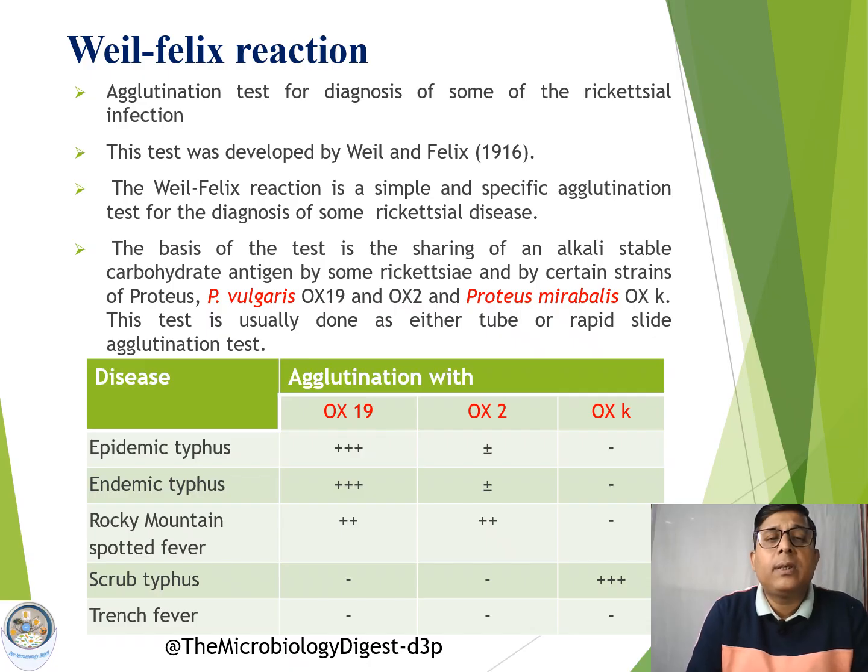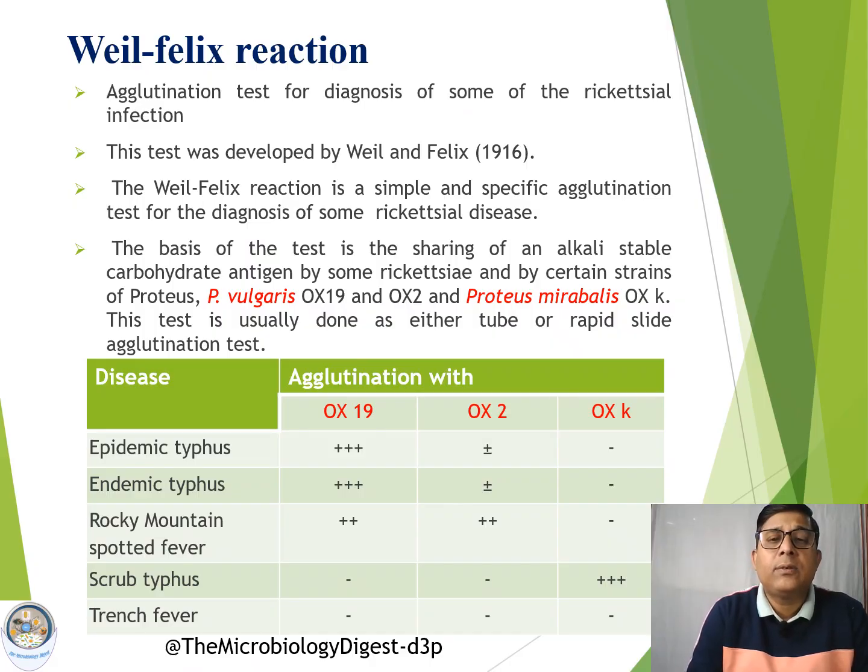The Weil-Felix reaction is one of the very important serological tests. It is done for diagnosis of most of the rickettsial diseases, and this is actually an agglutination test. This test was developed by two scientists, Weil and Felix, in the year 1916, and in their honor the test has been named the Weil-Felix reaction.